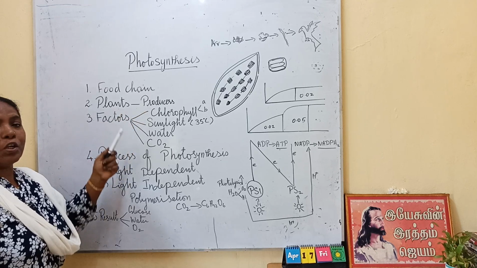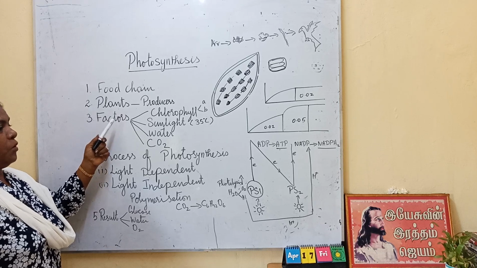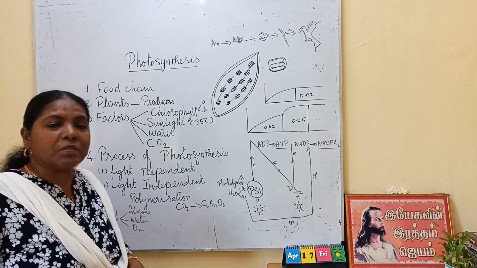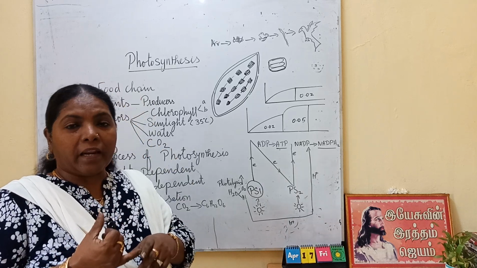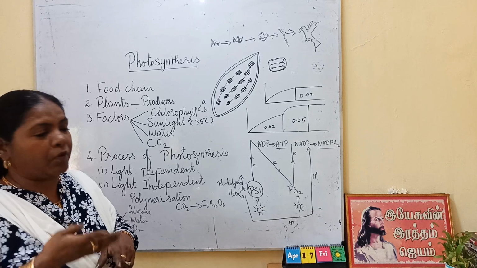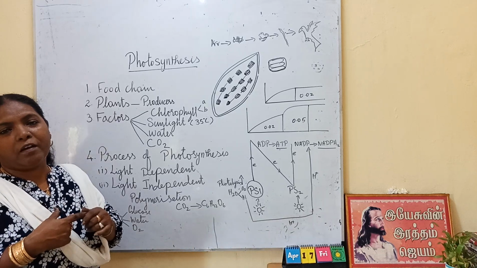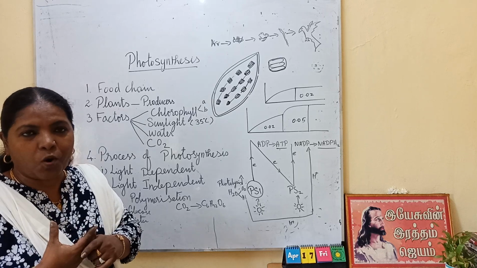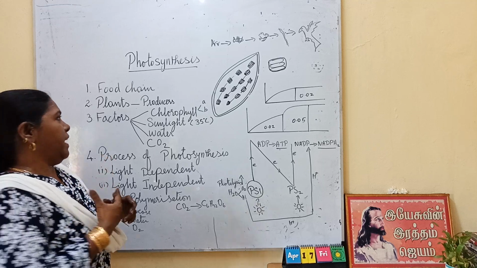How do these plants produce their food? From 6th standard you have been studying about photosynthesis. They are preparing starch by using sunlight, water, carbon dioxide, chlorophyll. If we ask any one of the 6th students, they will say sunlight, water, carbon dioxide, chlorophyll are necessary for photosynthesis. What is photosynthesis? Plants prepare their food. Okay, so they will say like that.